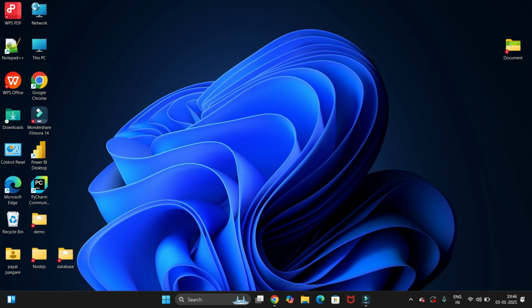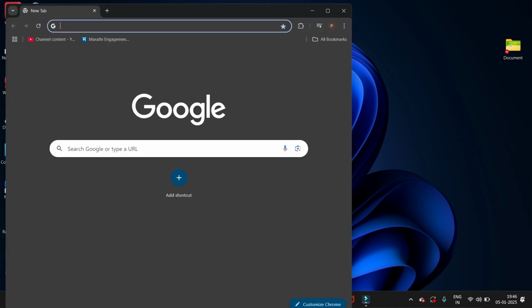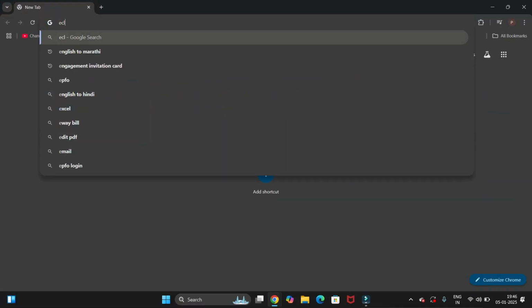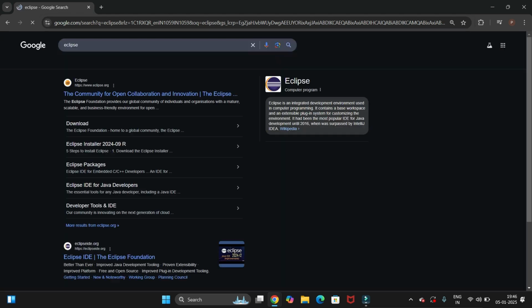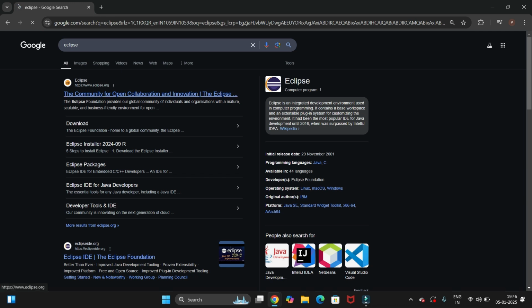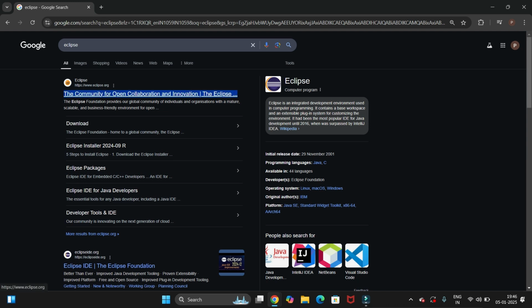See how to install Eclipse in Windows 11 operating system. So open your favorite browser and search for Eclipse. Just hit enter. Now you will get the official website, that is eclipse.org, the official website for it. So click on this link.